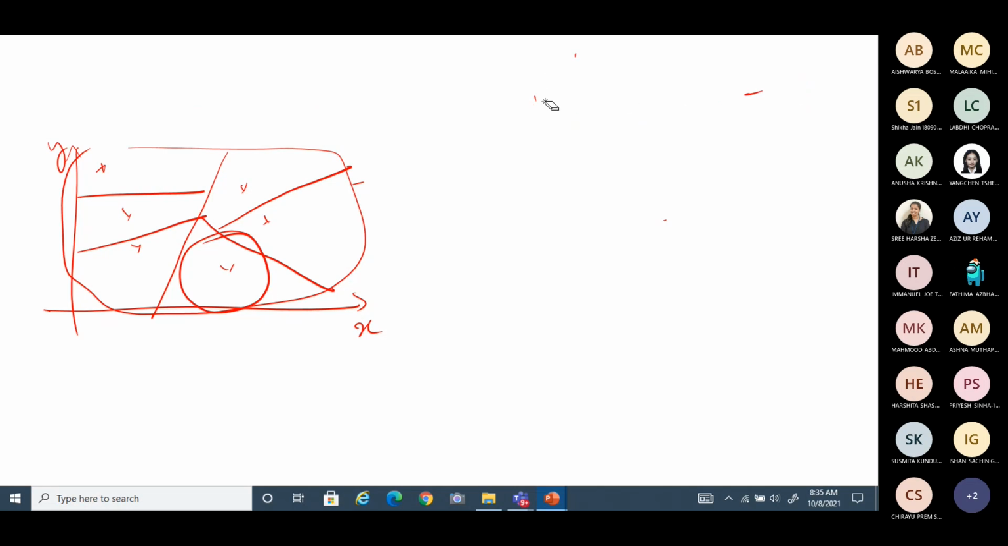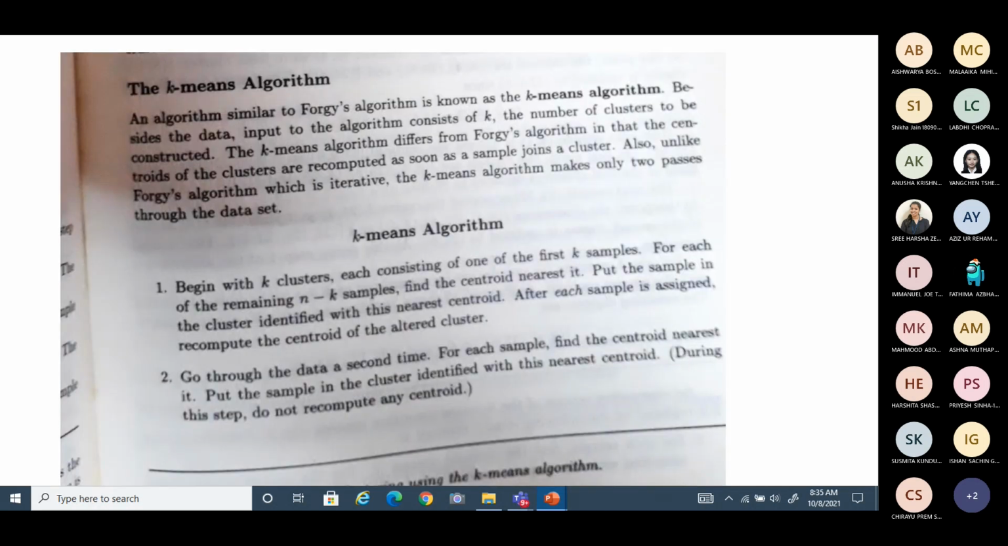So in the last class, we were discussing Forgy's algorithm. Today we'll take up one more algorithm of similar type. It is referred to as the k-means algorithm.